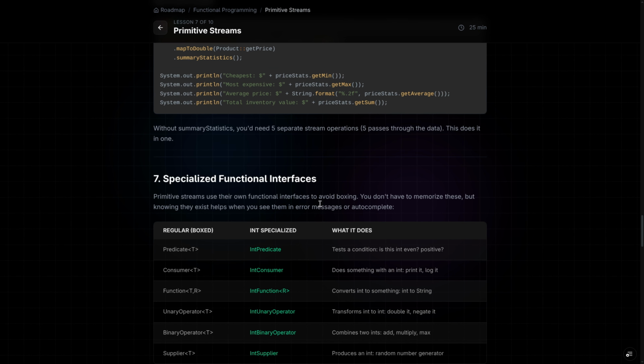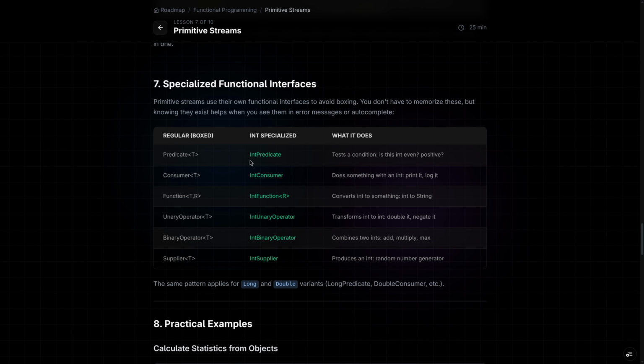Specialized functional interfaces. We have seen functional interfaces like Predicate, and we discussed IntPredicate as well. The same thing applies here. It tests a condition: is this int even, positive or not, something like that. Then we have IntConsumer, IntFunction, IntUnaryOperator, IntBinaryOperator, IntSupplier. The same pattern applies for the long and double variants.